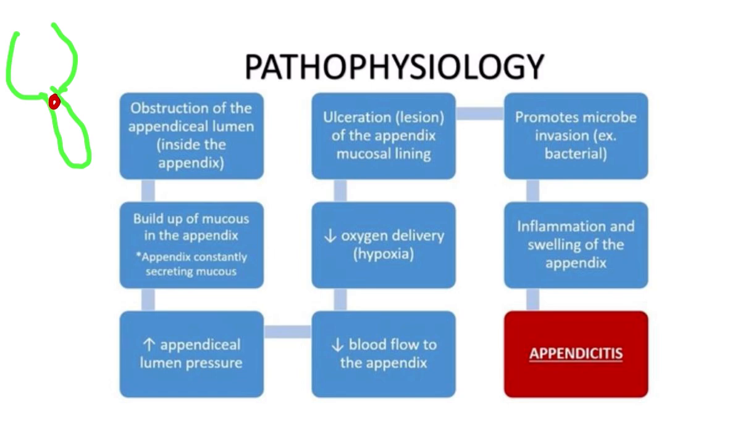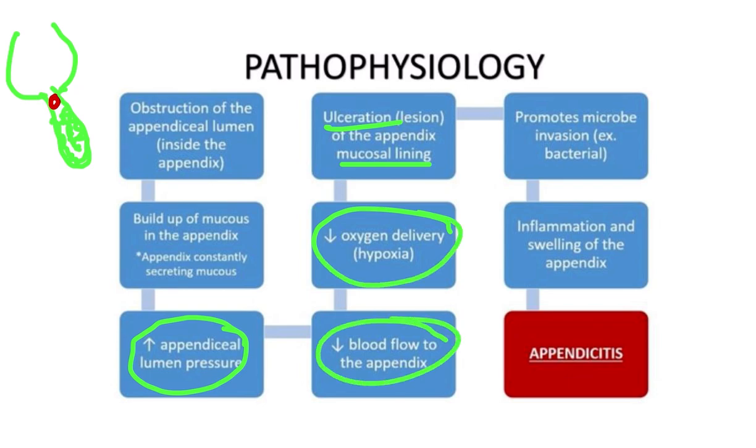The appendix wall has an epithelium, and from the epithelium there is continuous secretion. So there is accumulation of the secretion, and the appendiceal lumen pressure increases as there is more fluid. Then what occurs? Ulceration of the appendix mucosal lining. As the mucosa is pressurized, its vascularity reduces, and finally there is ulceration of the mucosa, also reduced oxygen to this area and reduced blood flow in the appendix.